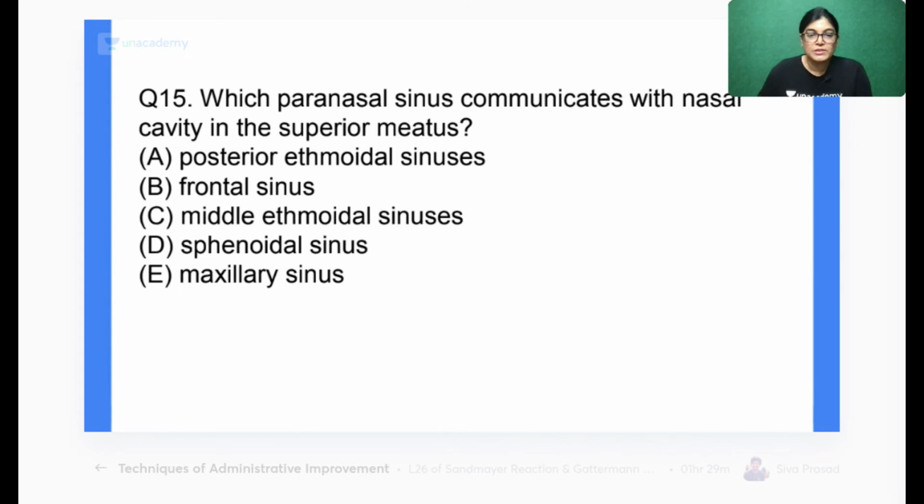So yes, 29% of students have given the right answer. MCQs is leading, followed by Sai, Aisha, JP. Great. The correct answer is posterior. Question number 15, the correct answer is posterior ethmoidal sinus.